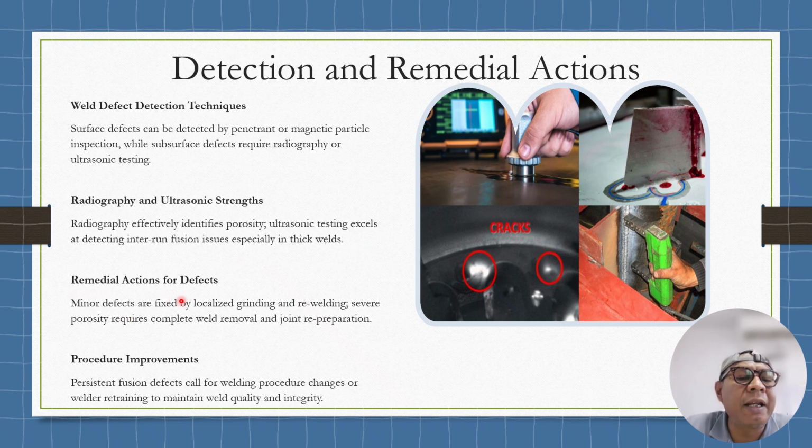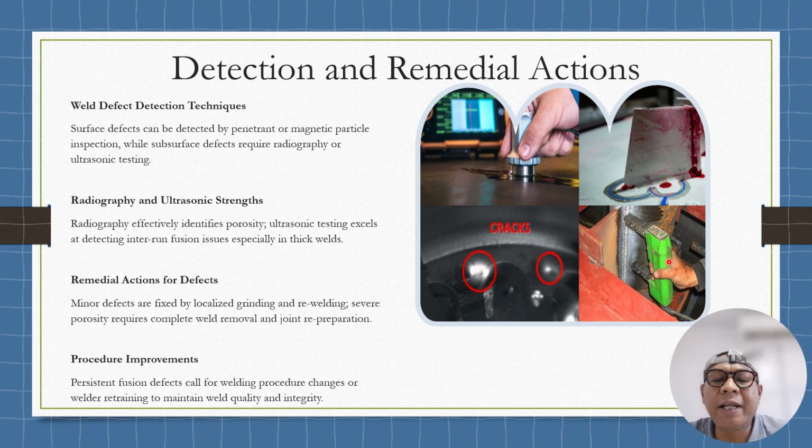Remedial action: minor defects are fixed by localized grinding and rewelding, while porosity requires complete weld removal and joint preparation improvement.